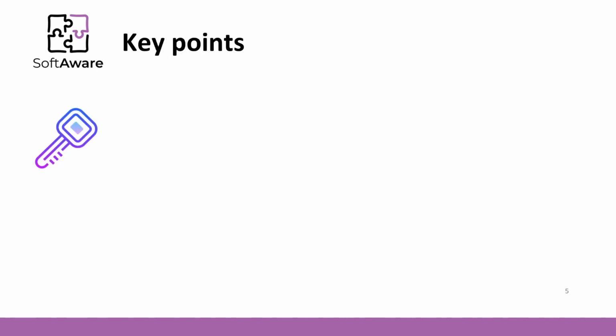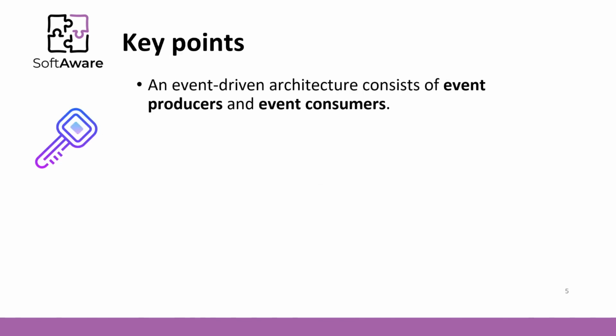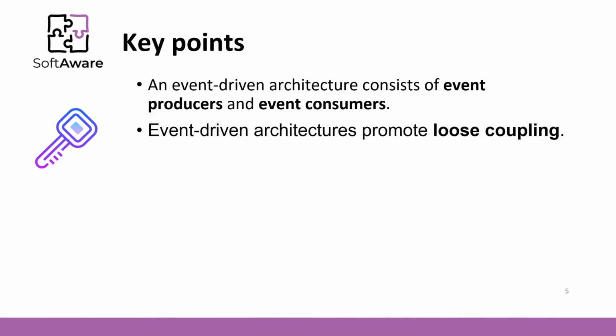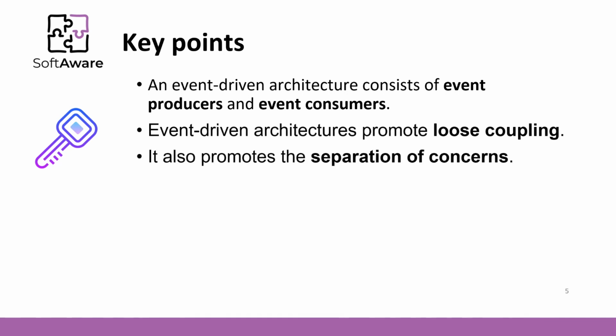Let's summarize this lecture. An event-driven architecture consists of event producers that generate a stream of events and event consumers that listen for the events. Event-driven architectures promote loose coupling and separation of concerns.